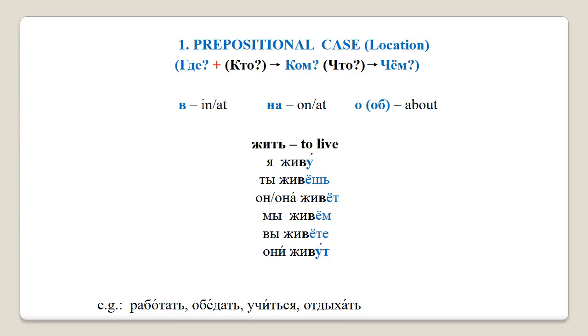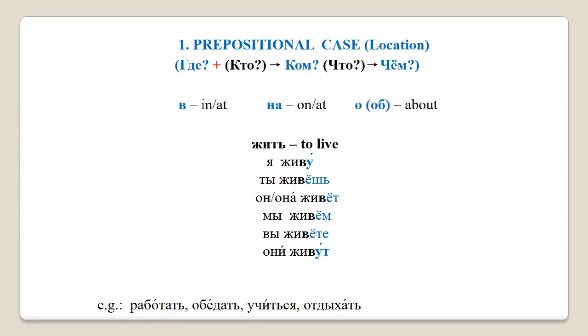Now, so far, we have come across quite a few verbs that would be useful when talking about location, such as to work, работать, to have lunch, обедать, to study, учиться, and to rest, отдыхать. All of these verbs can be used with the question tag where, as in to work where, or to have lunch where. Here is another very useful verb that can be widely used with prepositional case.